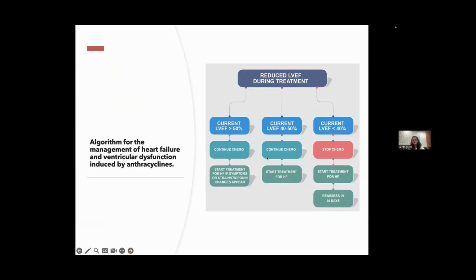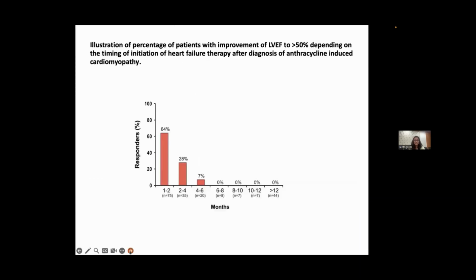So this is the algorithm for detecting the reduction in ejection fraction and planning a treatment accordingly. If there is a reduction in left ventricular ejection fraction to less than 40%, then we'll stop the chemotherapy, start the patient on heart failure therapy and reassess the patient in 30 days. If ejection fraction is between 40 to 50%, then we'll continue with the chemotherapy and we'll start treatment for heart failure. If ejection fraction is more than 50%, we'll continue with the chemo and assess for the symptoms of heart failure. If present, then we can provide the treatment guidelines.